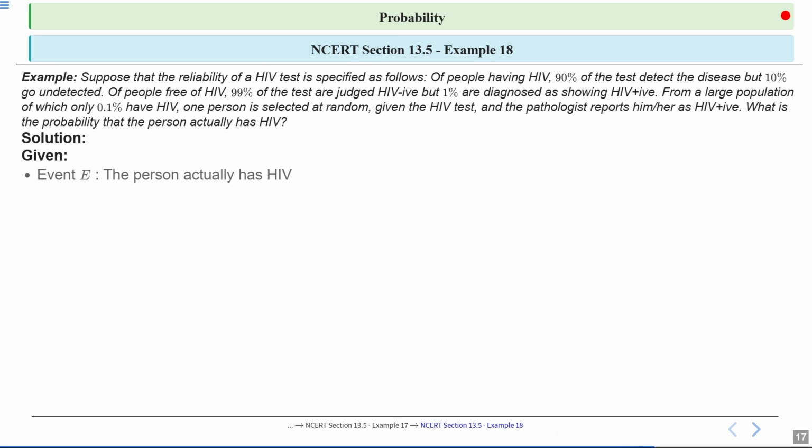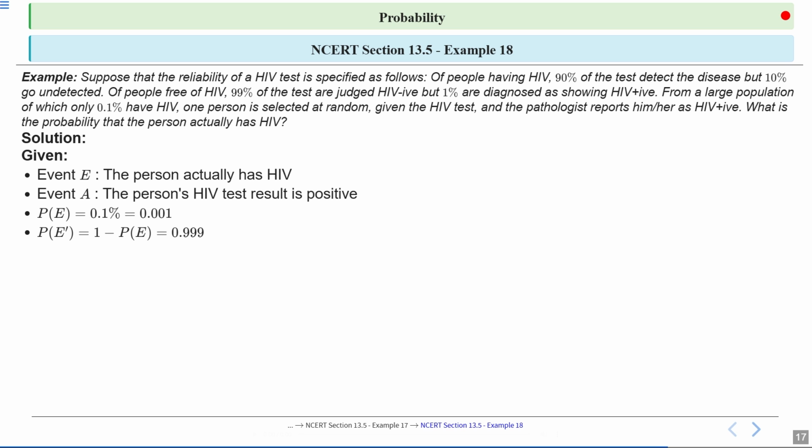Now it is given that event E is that the person actually has HIV. Event A is that the person's HIV test result is positive. Probability of E is equal to 0.1%, which is equal to 0.001. And probability of E dash is equal to 1 minus probability of E, which is equal to 0.999.